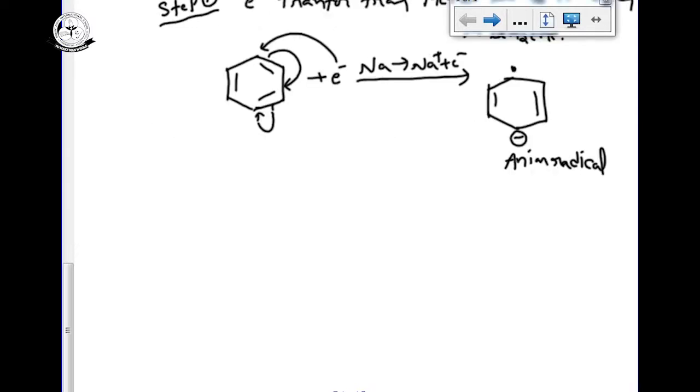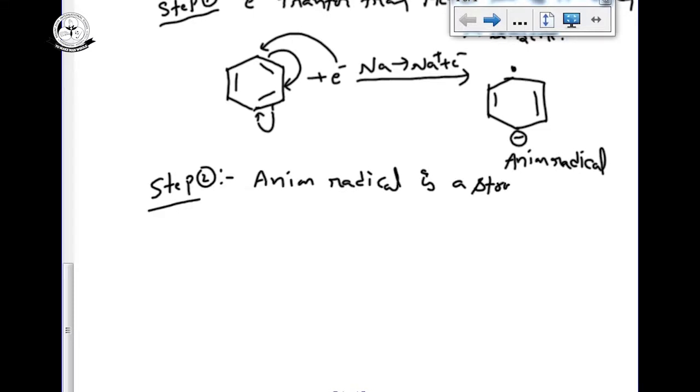Step number 2. The anion radical is a strong base, and it can extract the proton from the methanol. This anion radical I am taking in step number 2. Anion radical is a strong base. Why strong base? What is a base as per Lewis theory? Electron rich species, electron pair donor. Here negative is also there, lone pair is also there.